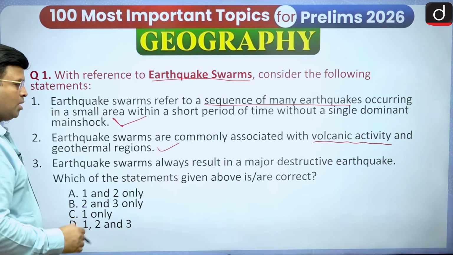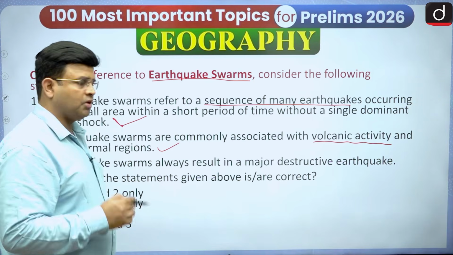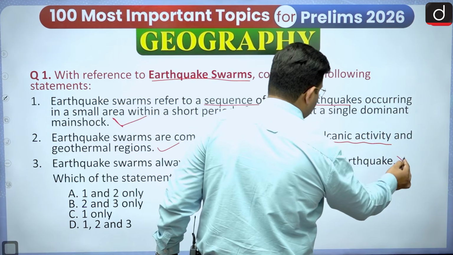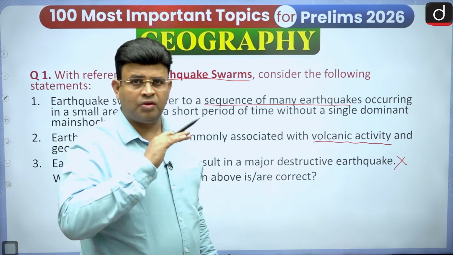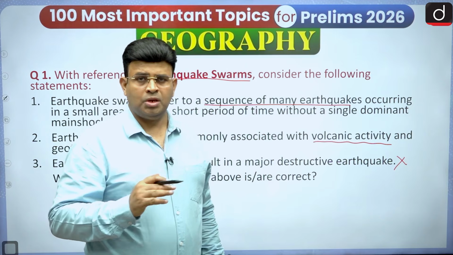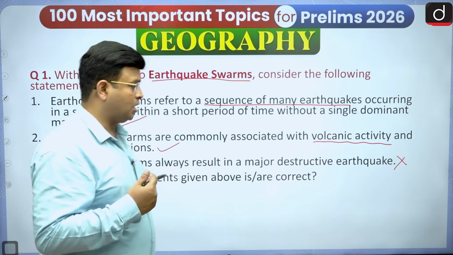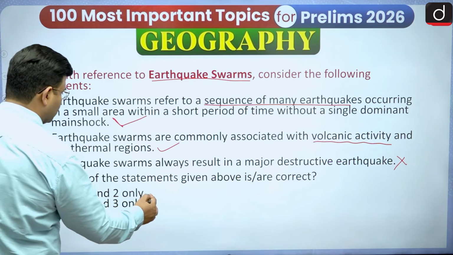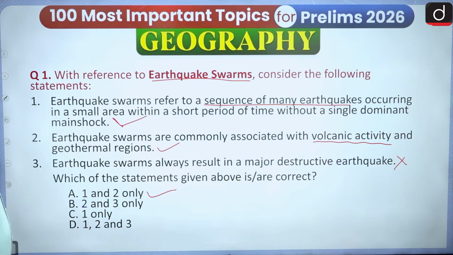And then, earthquake swarms always result in a major destructive earthquake. It is never a major one. They are small earthquakes of small, equal magnitude. There is never a major or destructive earthquake. So only 1 and 2 are correct in this statement. So the correct option is this one, A.